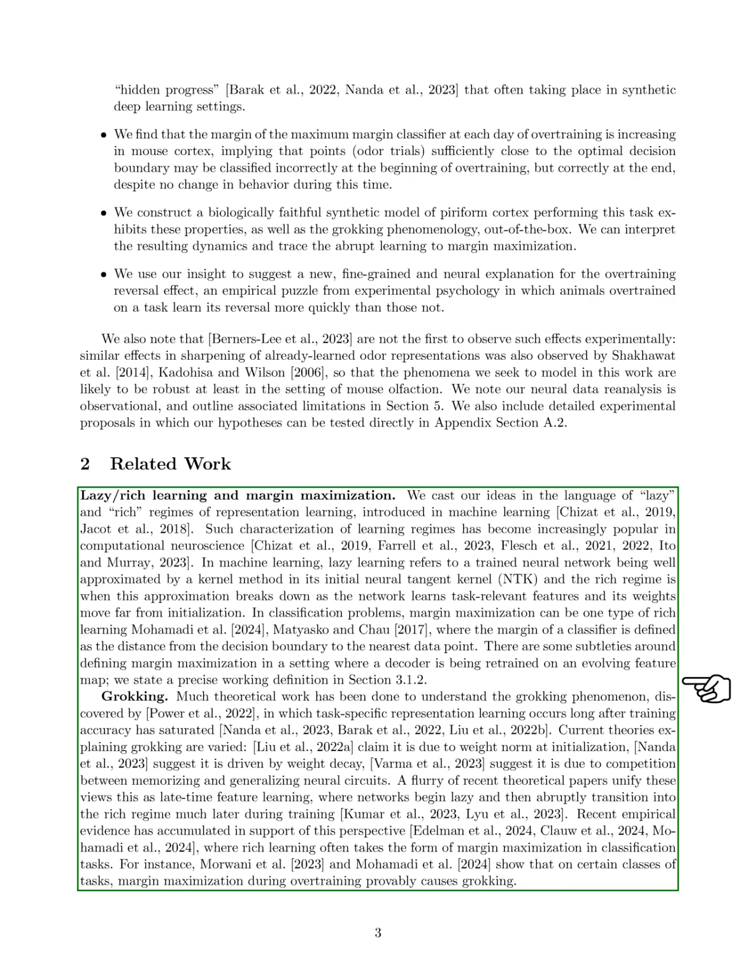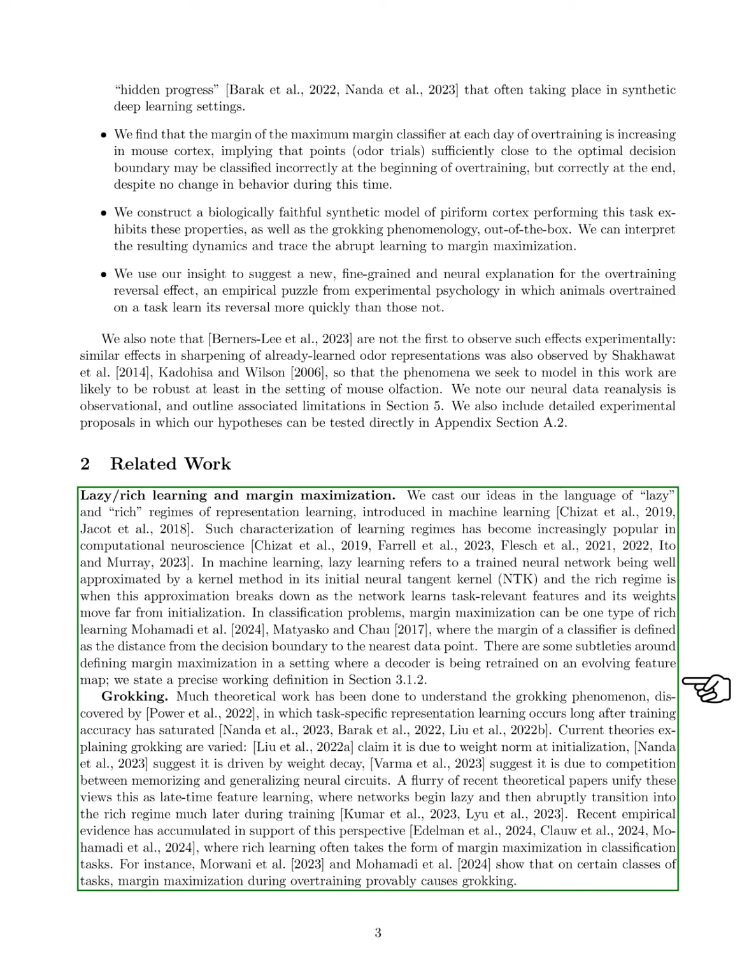In discussing related work, we frame our ideas within the concepts of lazy and rich learning in representation learning, which have gained traction in computational neuroscience. Lazy learning refers to a trained network being well approximated by a kernel method initially, while rich learning occurs as the network learns relevant features and moves away from its initial state. Margin maximization is a form of rich learning, defined as the distance from the decision boundary to the nearest data point.